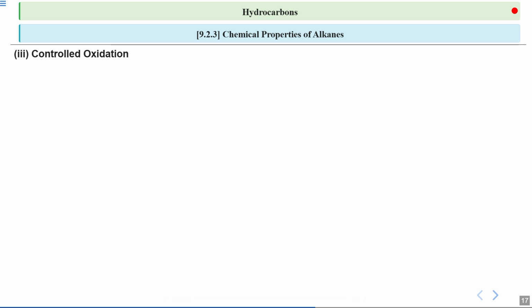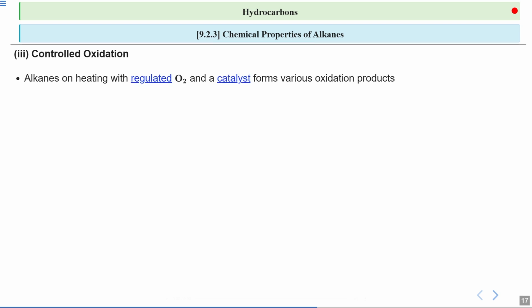This involves understanding how alkanes react with oxygen under specific conditions to form various products. Alkanes, when heated with a regulated amount of oxygen and a catalyst, can form different oxidation products. So, this process is controlled to achieve specific outcomes. Here, we see an example of methane reacting with oxygen in the presence of copper as a catalyst at 523 Kelvin and 100 atmospheric pressure. This reaction produces methanol, a type of alcohol. It is similar to how certain industrial processes convert natural gas into useful chemicals.